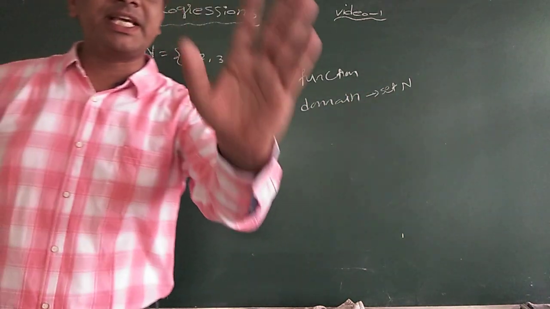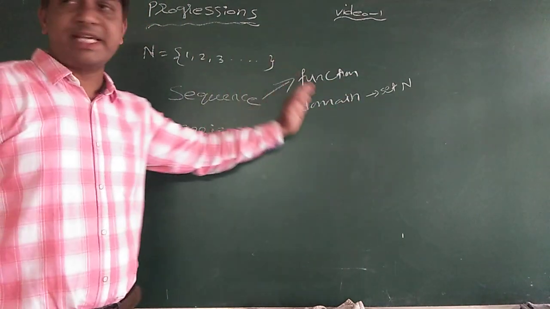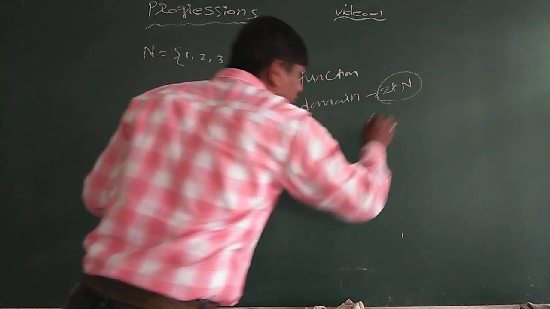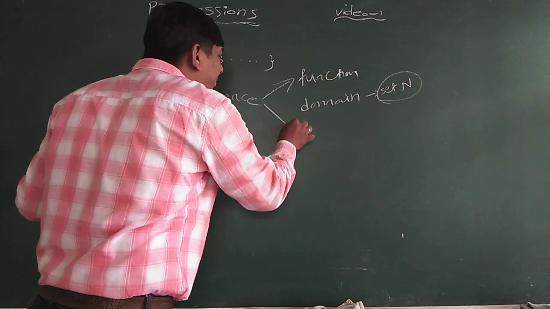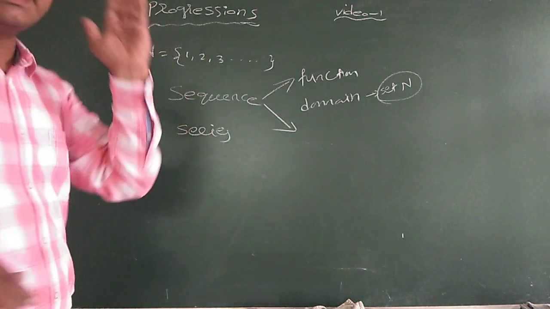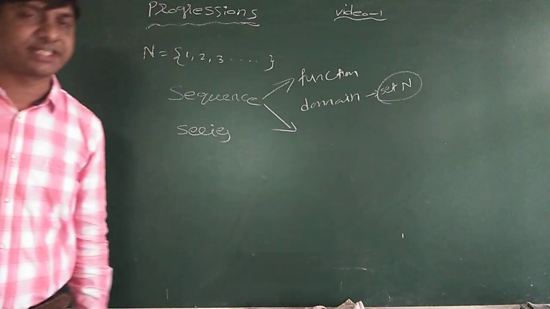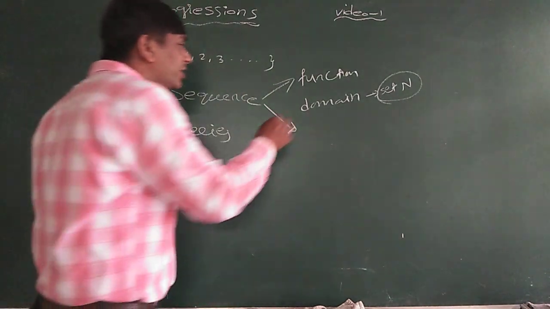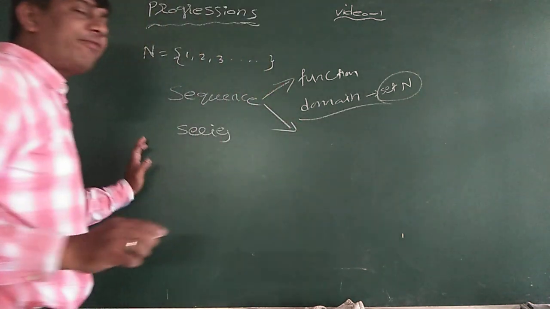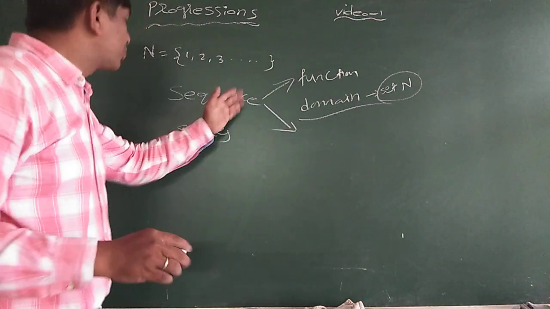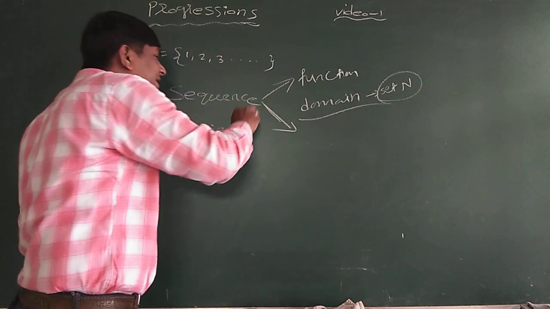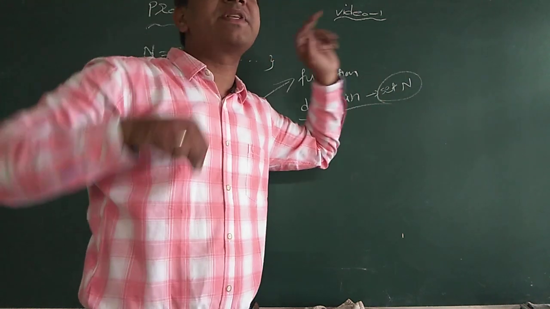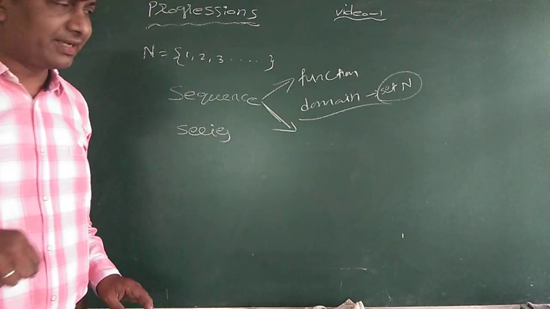For every sequence, the domain is the set of natural numbers. So we represent the sequences with the range. For every sequence, the domain is the set N of natural numbers, so we represent it with its range.